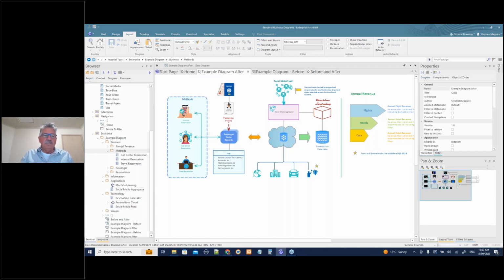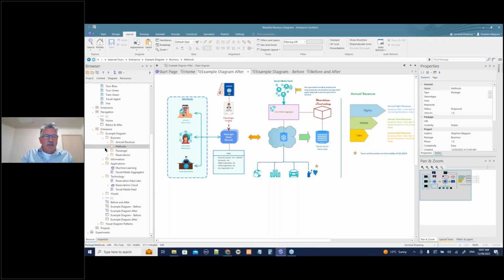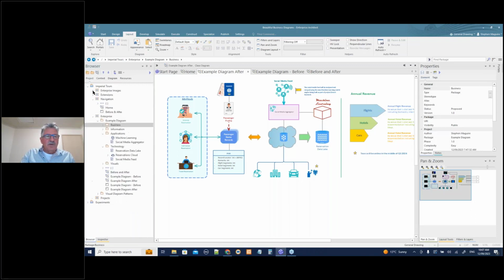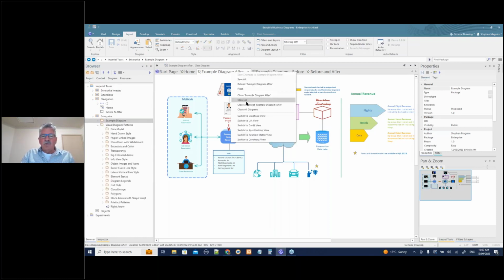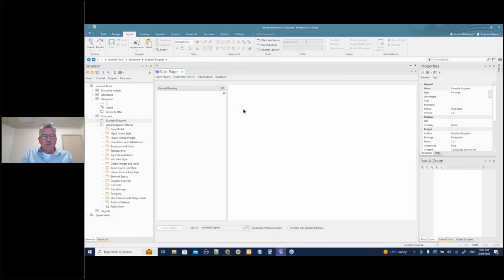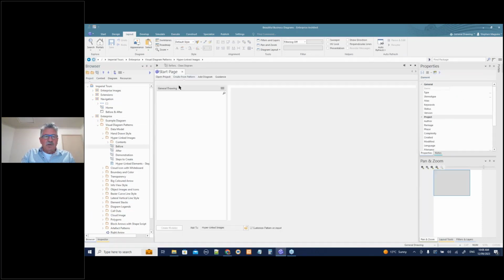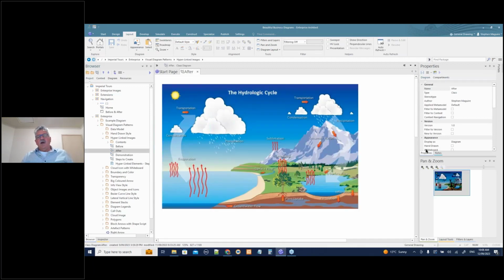Now, I'm going to show you another thing straight off, and then we'll come back to these patterns, okay? So I'm going to close these images for a minute, and I'm going to close this example diagram, and go to these visual diagram patterns. I'll close all these diagrams for the moment to stop the noise there. Let me just go to this one here. Here's an image. Now, I haven't drawn these clouds and this rainfall and this mountain in Enterprise Architect.